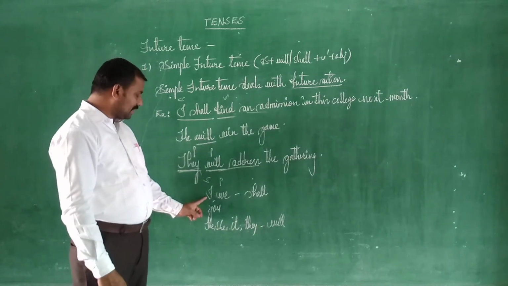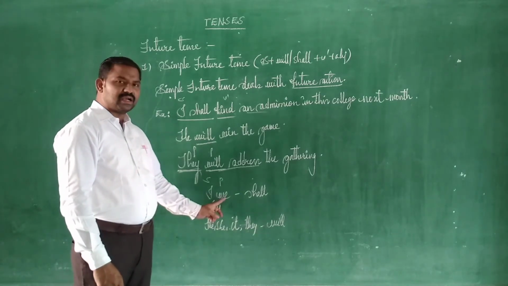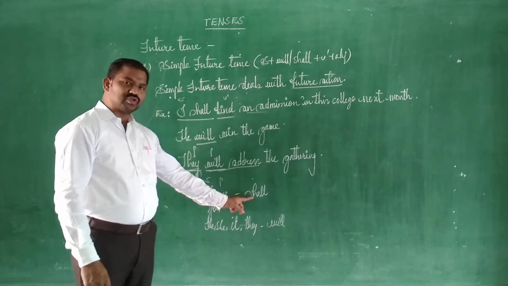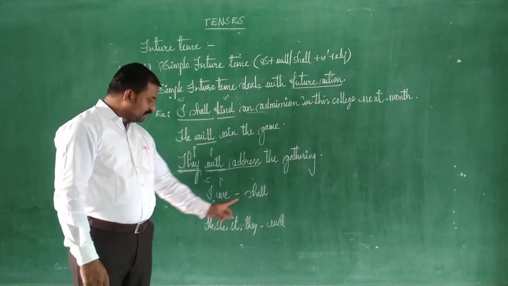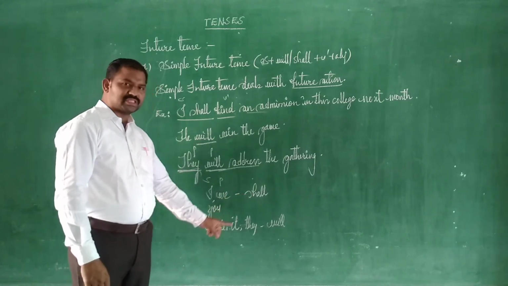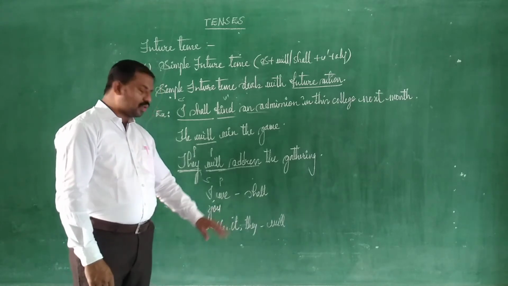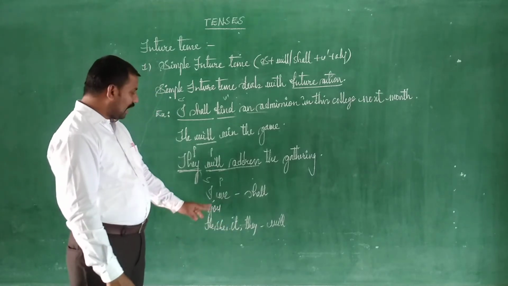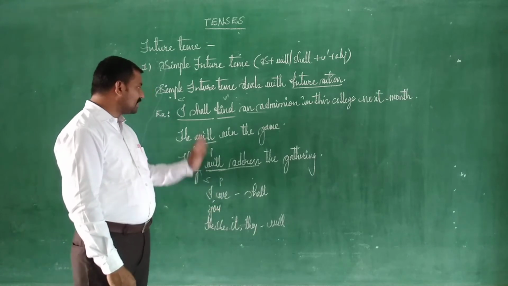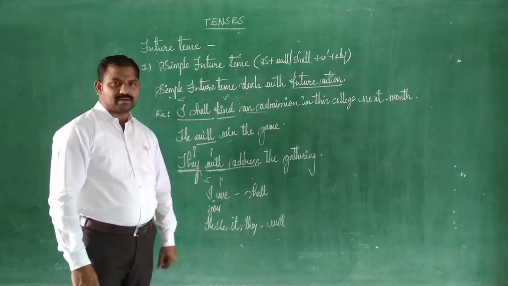Only if you can remember first person I and we, that generally goes for shall usage. If you are going for other than shall usage, you better go for will. That's all. If you are not finding I and we in the subject, definitely you go for will.